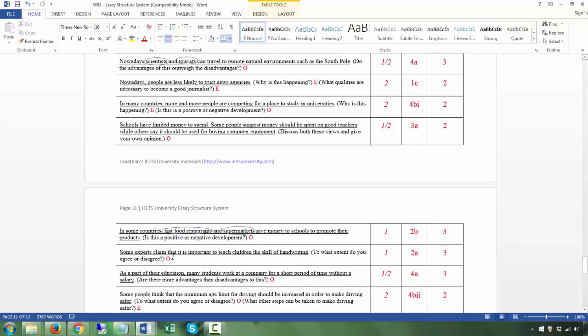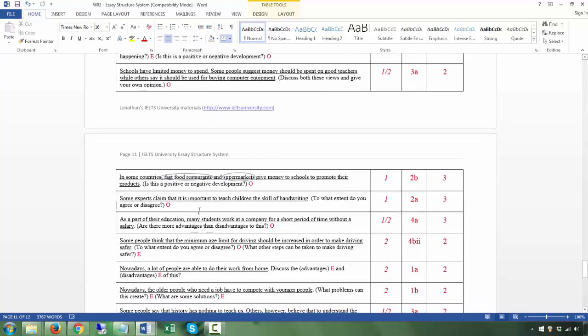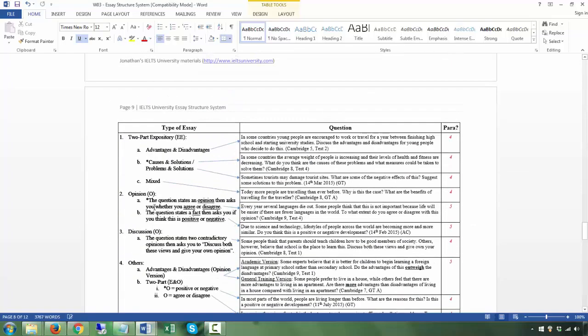Okay. Next, some experts claim that it is important to teach children the skill of handwriting. That's the T. This is the Q, and this is of course just one question. This question is an opinion question, and this is 2A. Just now this one was 2B. This is 2A.